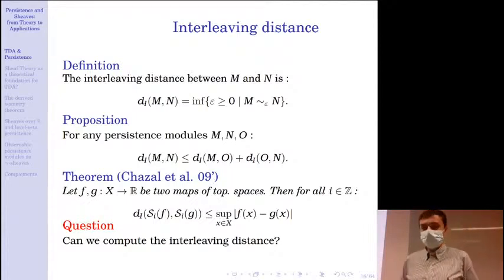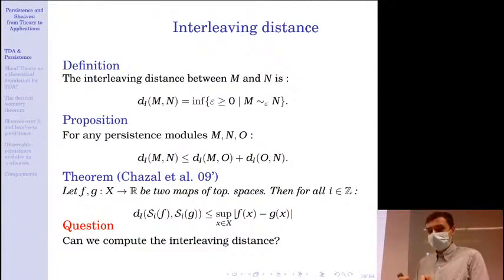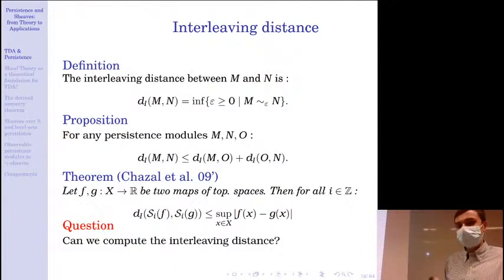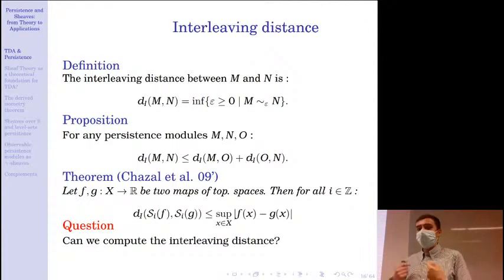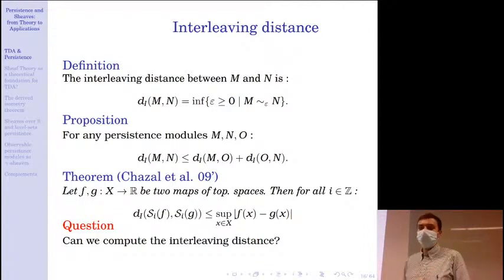Now again there is a very foundational result by Chazal and co-authors which states that the interleaving distance is a consistent choice of measuring distances between persistence modules, as it allows us to understand the stability property of the operation taking the sublevel set persistence of a function. More precisely, if we have two real-valued functions on a space X, then from the stability theorem, the interleaving distance between their associated sublevel set persistence modules cannot be greater than the sup norm between my two functions.